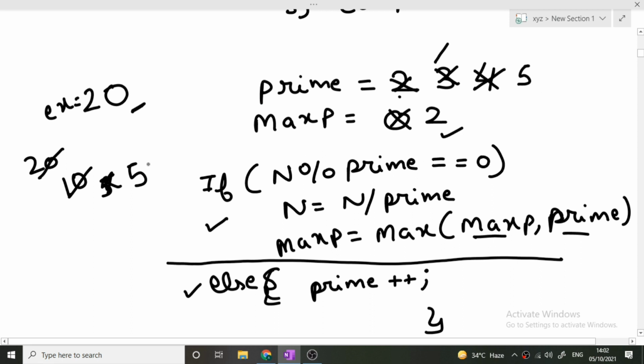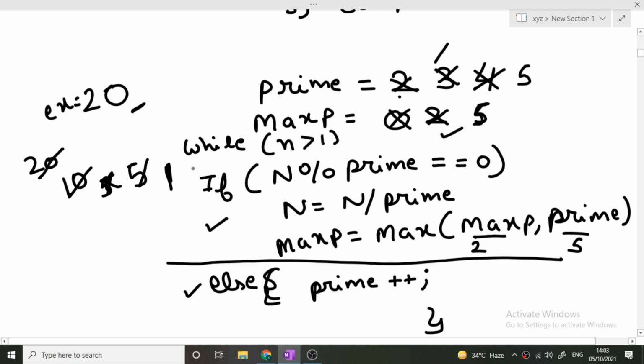So now our n will be divided by prime, so n will now become 1, and we will now check. The current value of prime is 5, the max value of prime till now was 2. Now we'll check whether max p is equal to max of max p comma prime. Here it will be 2, here it will be 5, and now our max p value will be changed to 5, that is our maximum prime value we have got. Now after this is over, you can see that our n has remained 1. So this will be a breaking condition in the while loop, while our n is greater than 1.